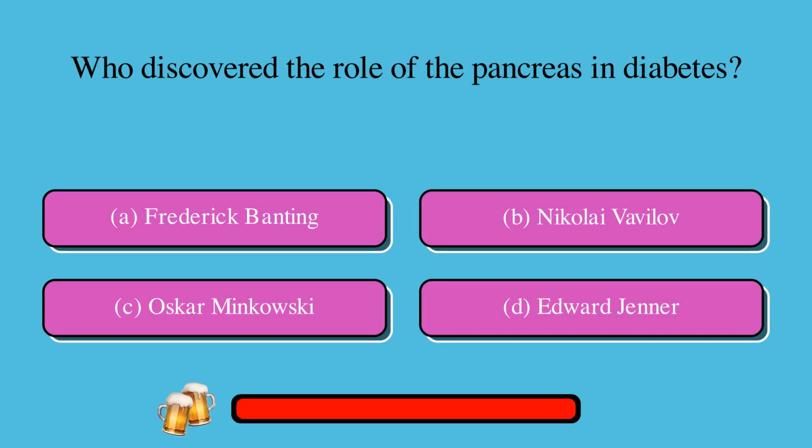Who discovered the role of the pancreas in diabetes? A. Frederick Banting, or B. Nikolai Vavilov, or C. Oscar Minkowski, or D. Edward Jenner? The correct answer is C. Oscar Minkowski.